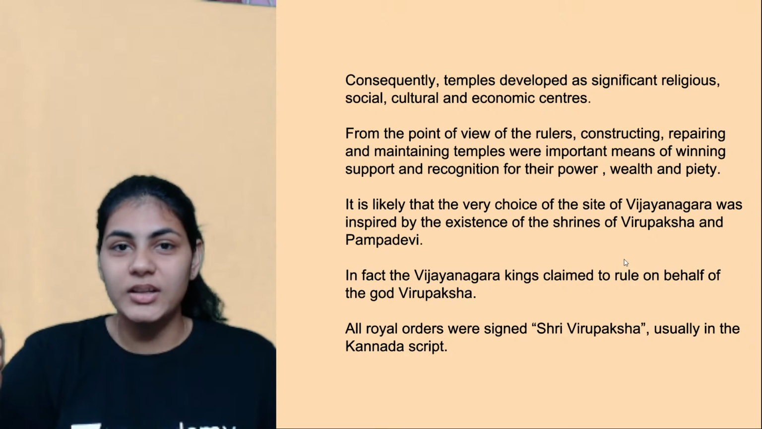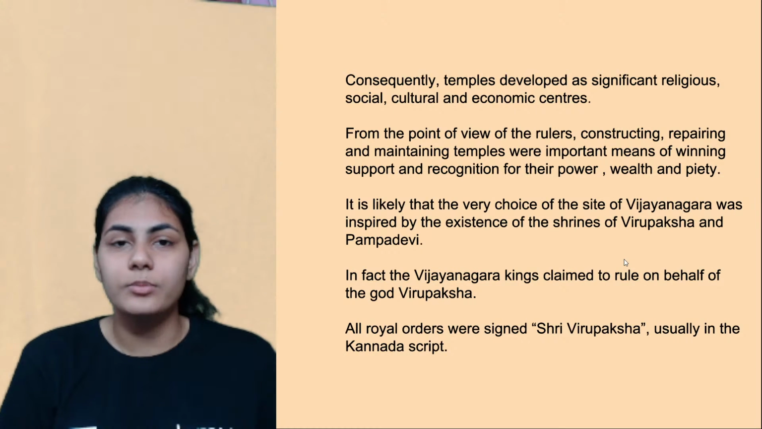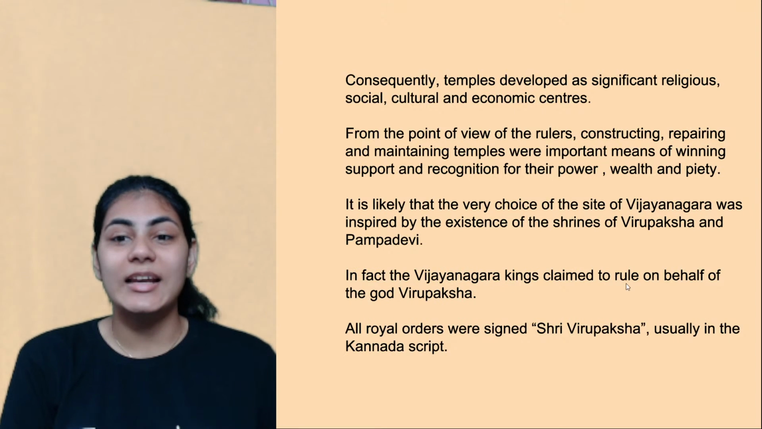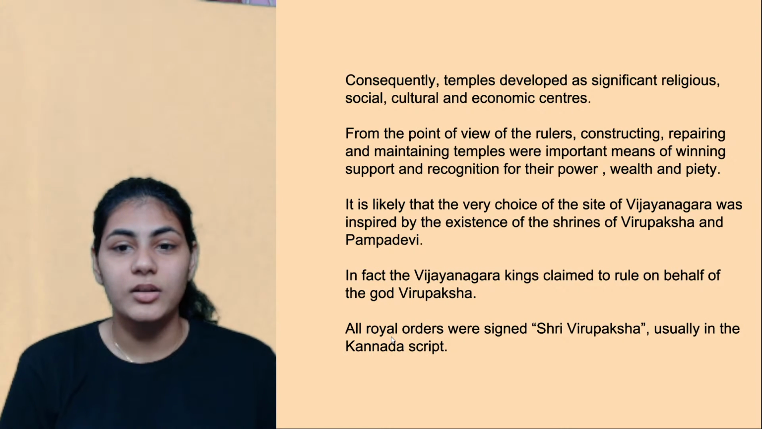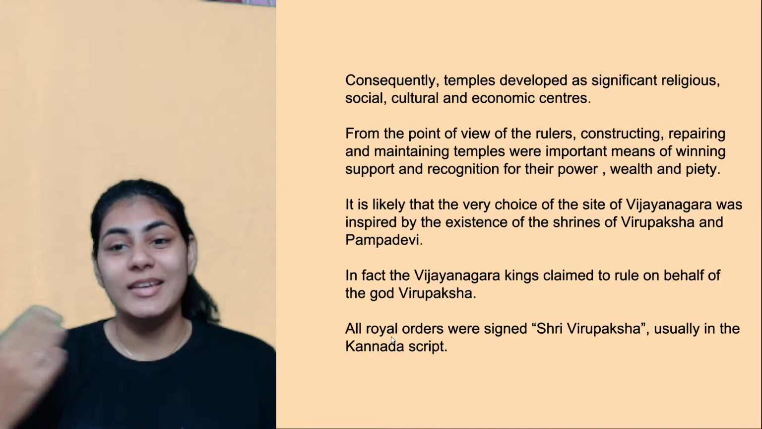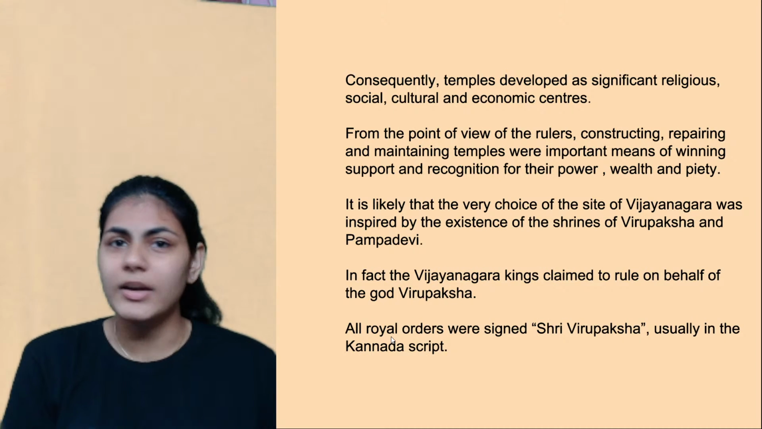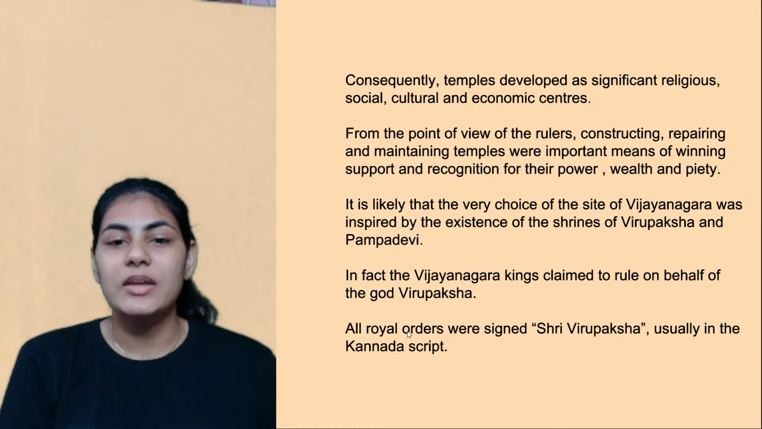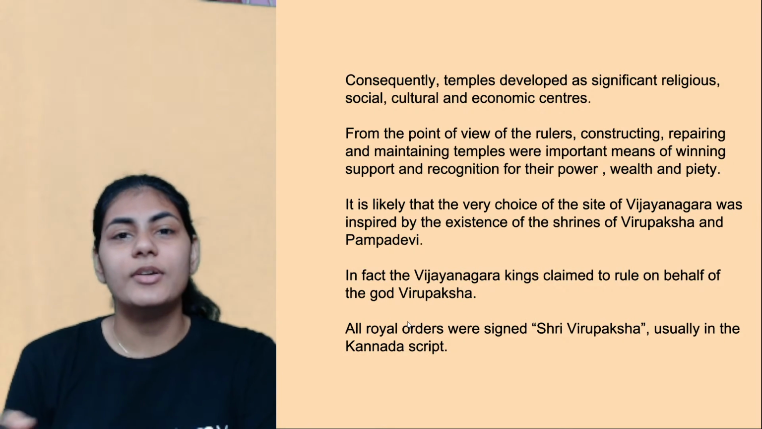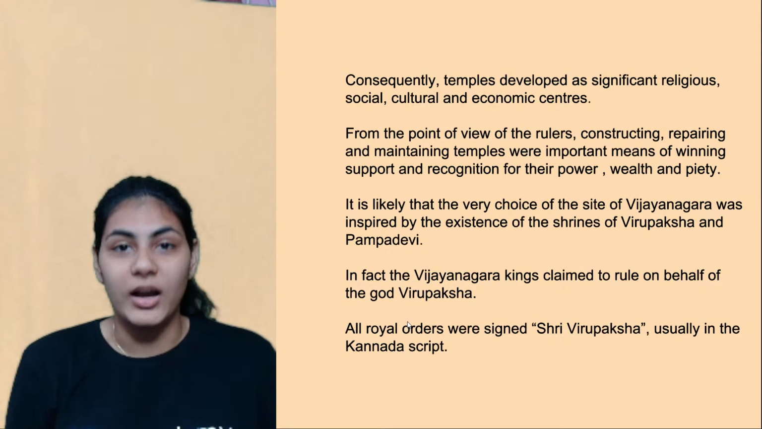So that's a strategic location. Great tactics. Tactics are often needed for any kingdom to survive. Yeah, the same thing, right? Vijayanagara kings claimed to rule on behalf of God Virupaksha. They often said that we are the messengers of God Virupaksha, he sent us to rule y'all. That's what they claimed. All the Vijayanagara kings, right? All the 4 dynasties. And whenever they were issuing any royal orders, like all these farmans, they always signed it off with the name Shri Virupaksha.